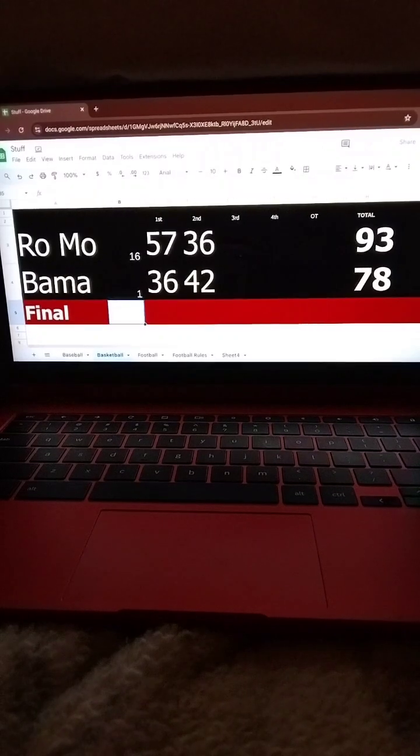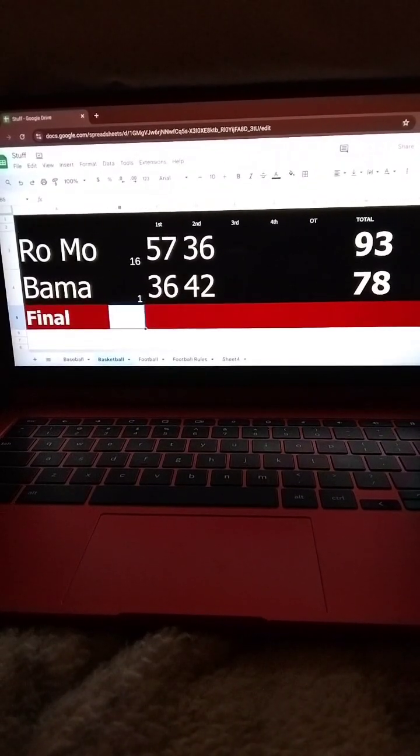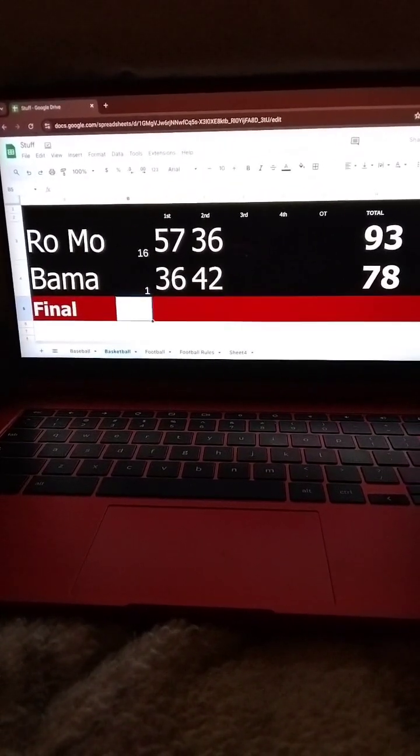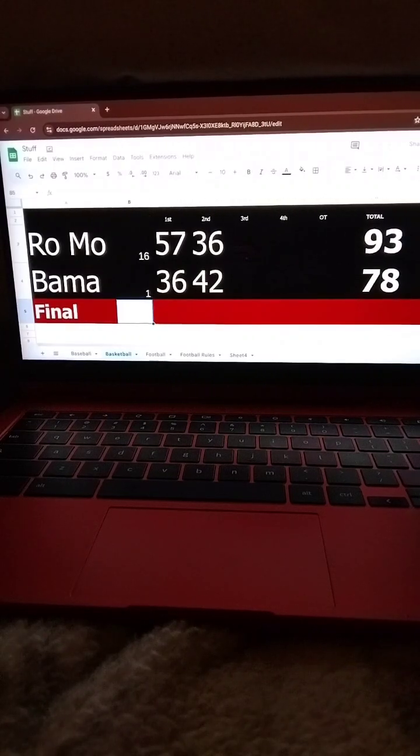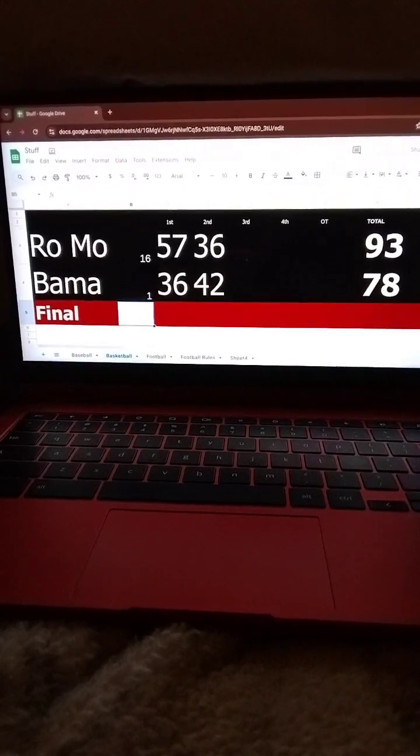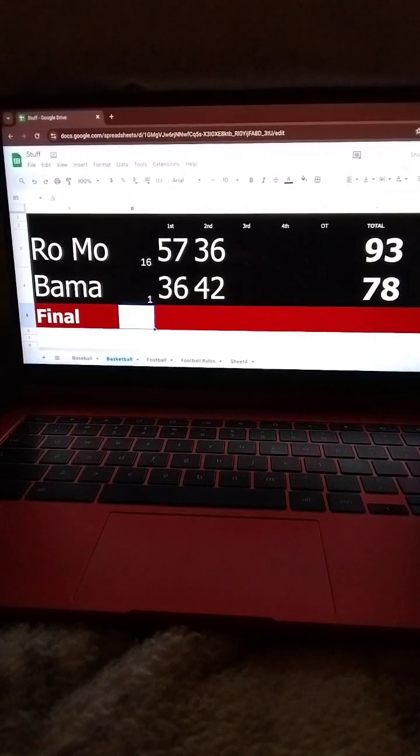That's it. It's all over. Robert Morris, 93, Alabama, 78. Another number one goes down. Two number ones in the same bracket, the same year. Unbelievable. Robert Morris will go on to the second round to face Vanderbilt. That was the craziest sequence of games I have ever simulated in my life. The East region of this bracket is completely out of control.